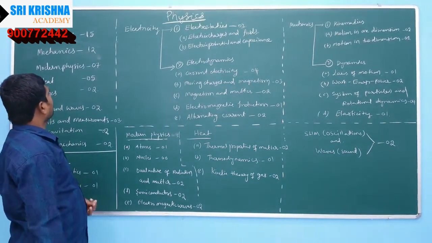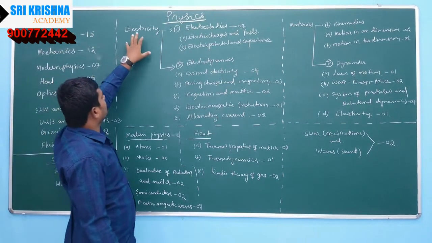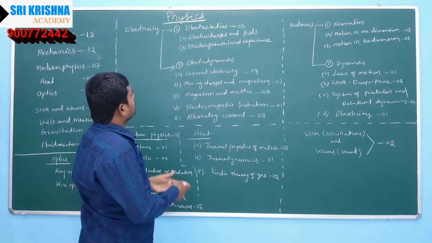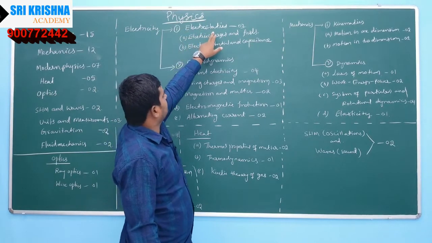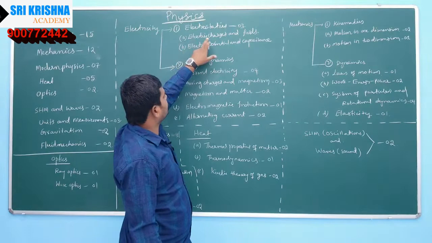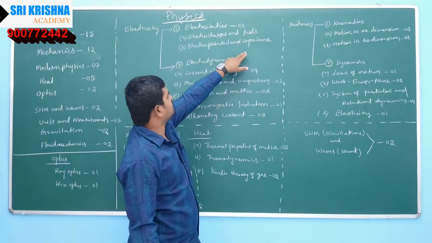So what are the subtopics in each part? Coming to the part of electricity, here I wrote electrostatics. In electrostatics we have 2 lessons: electric charges and fields, and electric potential and capacitance.